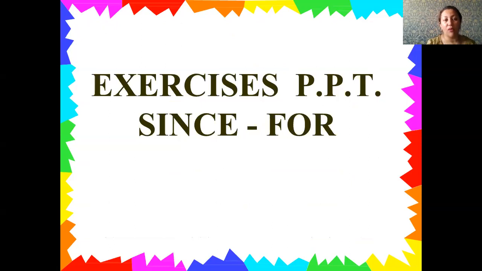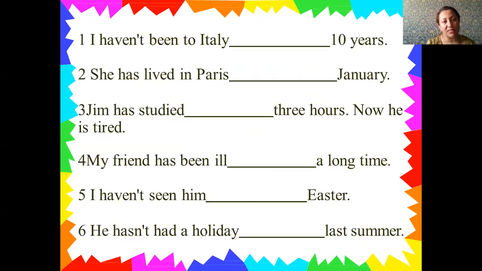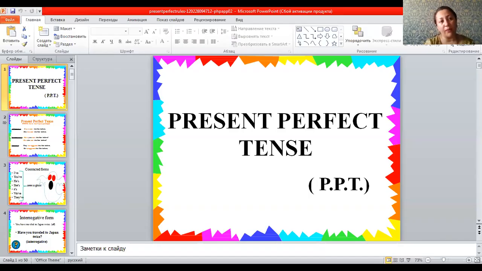Again, we have other exercises. Again, in order to practice, you should use for and since here. I hope you will do it very well. And also I want to say again about the present perfect tense that this rule is very helpful for your knowledge, because by knowing present perfect, we can easily make up sentences, and it can also help us differentiate other tenses.